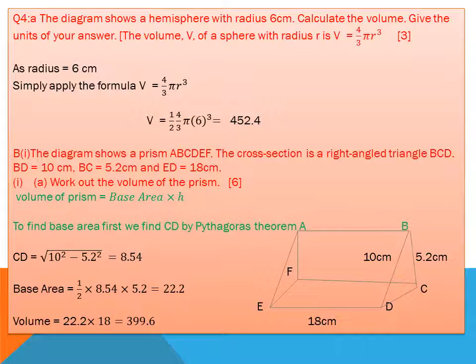The prism is a shape which is similar from bottom to top. So the base area is 22.2 and the volume is base area into height. I use base area 22.2 and height 18 centimeters, and I find 399.6 centimeters cubed.